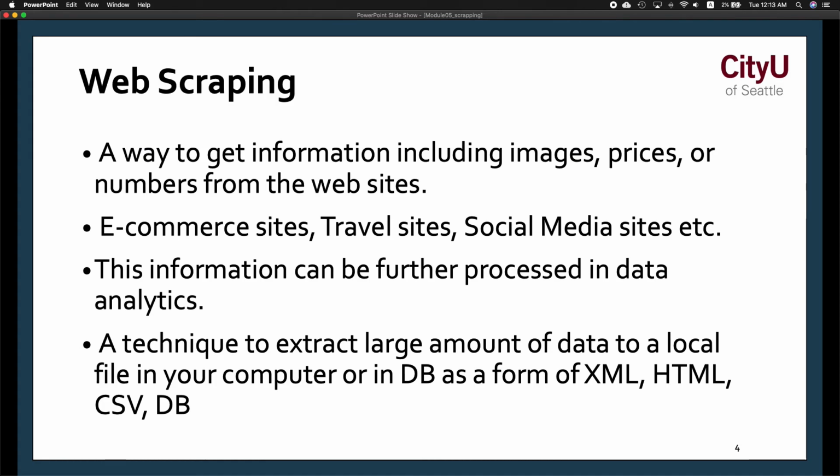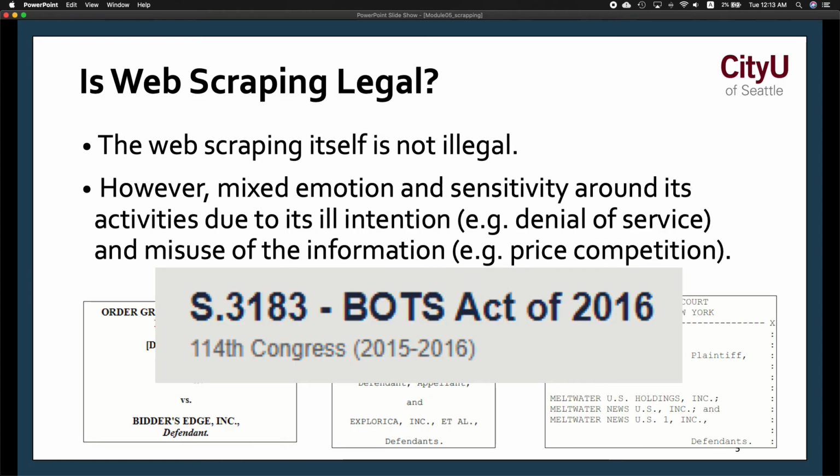Again, web scraping is a way to get information, including images, prices, numbers, you name it, right? You can do that on any website as well, e-commerce, travel sites, social media. And once we scrape that data, we do want to process it so that it's usable to us, right? A technique to extract a large amount of data to a local file in your computer or in a DB, in the form of XML, HTML, CSV, DB.